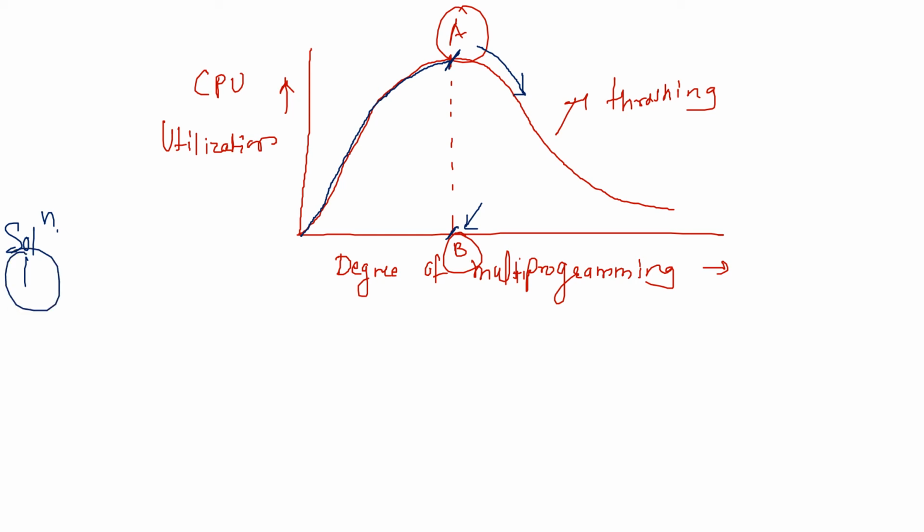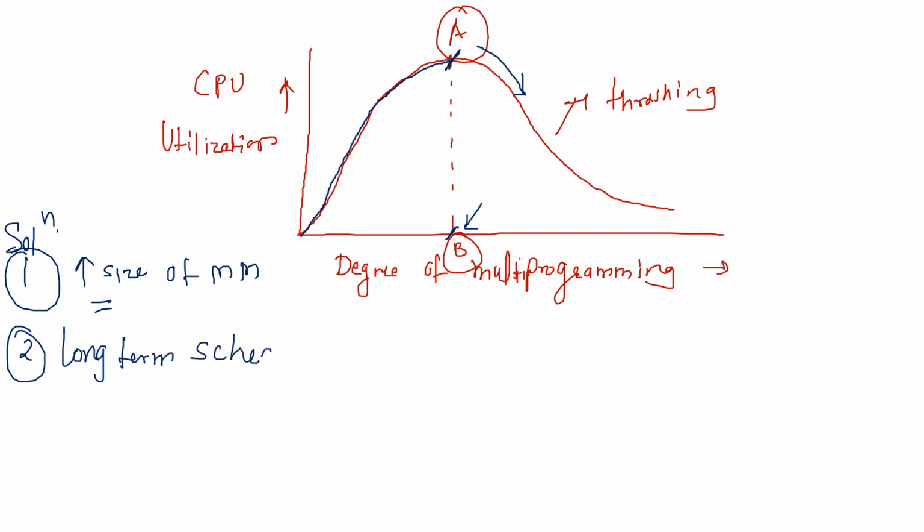First, we can increase the size of main memory. But this is not easy on a regular basis. Memory is expensive, so we cannot keep increasing it. The second solution is to use the long-term scheduler.